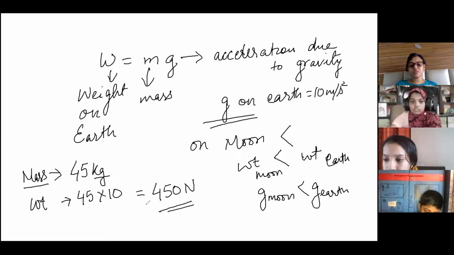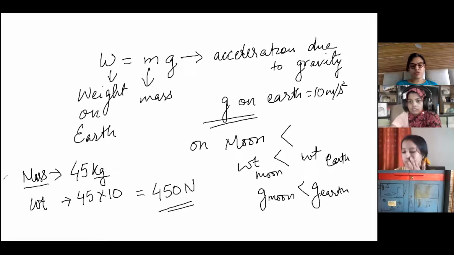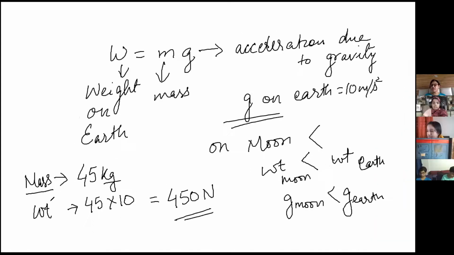So weight is measured in Newton because weight is the force, and mass is measured in kg because mass remains the same. Whatever matter is contained in your body, it will be the same either on moon or on Earth. But G is different on moon, it is less. So Amina's weight on moon will be less than 450. It is 1/6, divided by 6. Your weight will be that much quantity on moon. Okay, is it clear? So that is the background of weight.